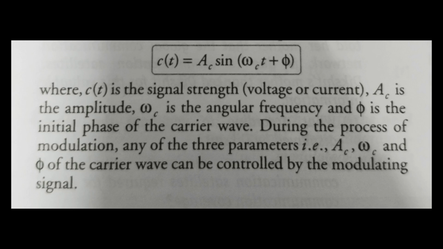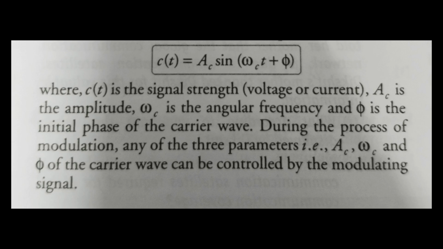So the carrier wave signal strength is being modulated. c(t) is the signal strength, which can be voltage or current, so you can make it a voltage variation or current variation.